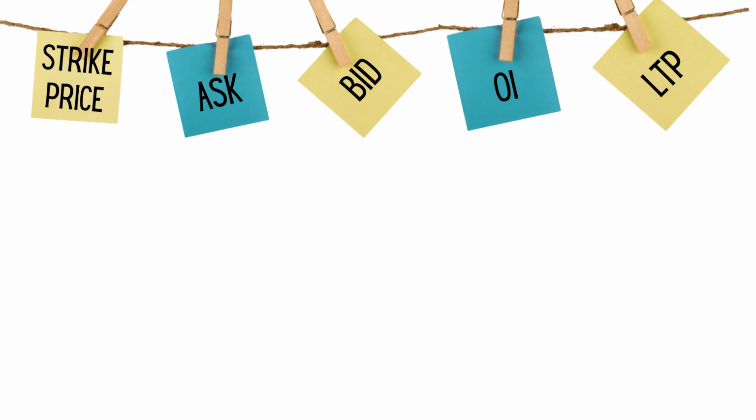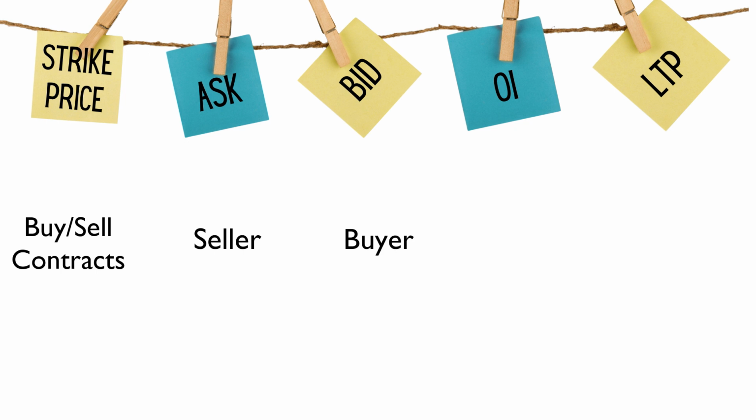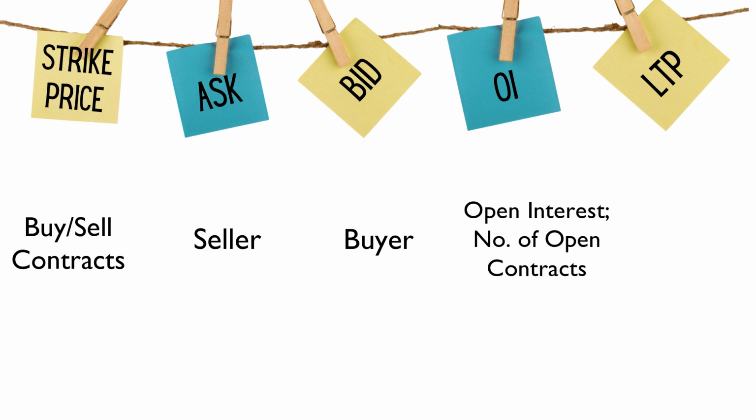Just in a briefing, strike price is nothing but the price at which you can buy or sell particular contracts. Ask is nothing but a seller, and bid is nothing but a buyer. OI is open interest, the number of open contracts, and LTP is last traded price.